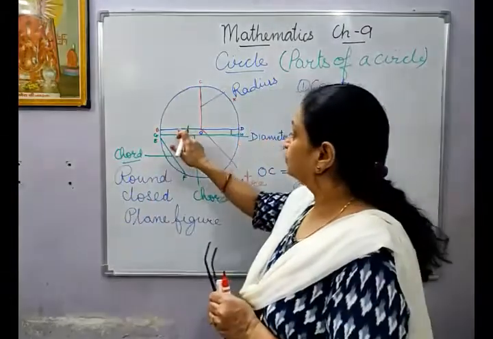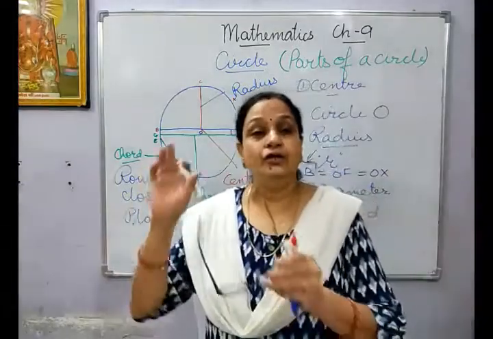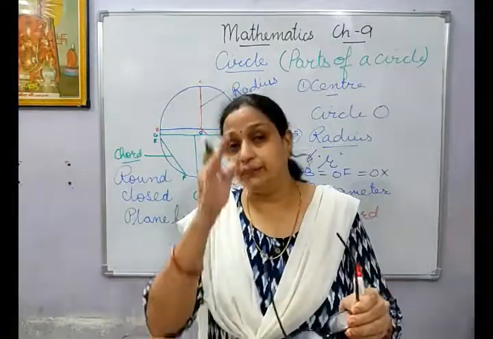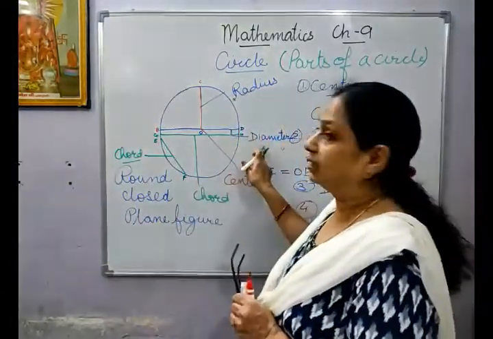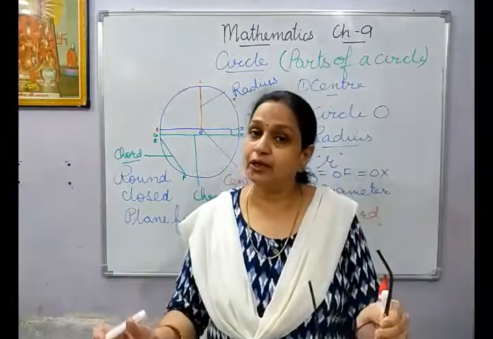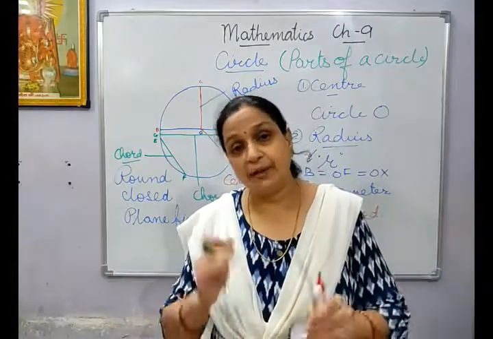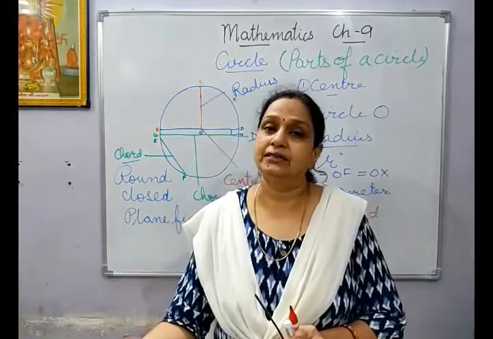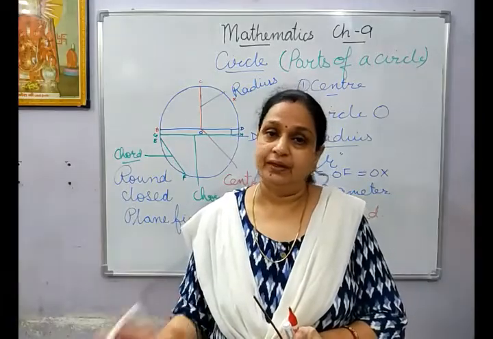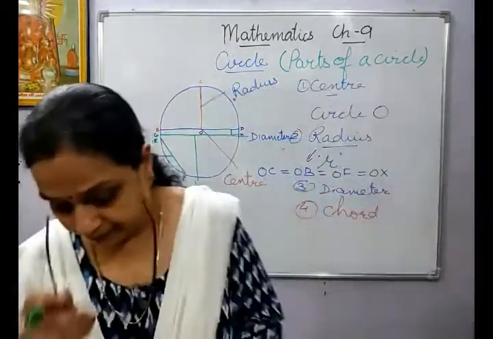Diameter will always pass through the center. Any line joining the 2 points on the circle but passing through the center will be called a diameter. A chord is another line segment which is joining 2 points but it is not passing through the center. If it passes through the center, then it will be called a diameter. Is it clear, children? Hope this much is clear to everyone.